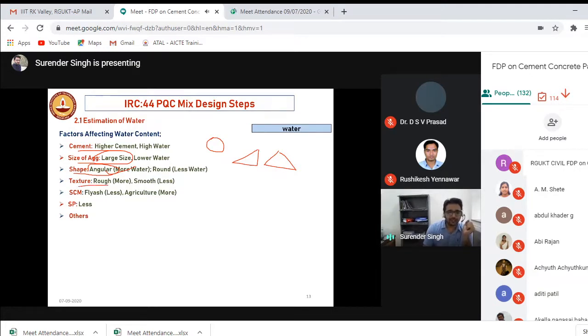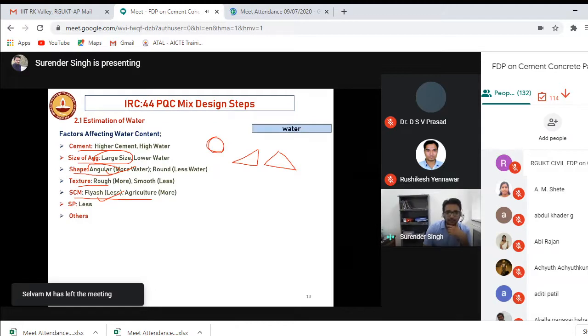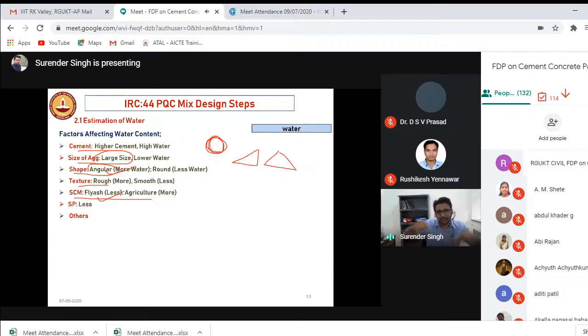Similarly, if the texture of the aggregate is rough, more surface area, more water. If you are using some fly ash, less water will be required, because if you do the microstructure analysis, fly ash particles are round in shape. And when something is round, like the tires of a cycle, the surface area is lesser, so less water will be required. If you are using some waste materials from agriculture or industries, it will depend upon the type of material you are using. Similarly, nowadays we use superplasticizers, which can reduce the consumption of water. And there are many other parameters.